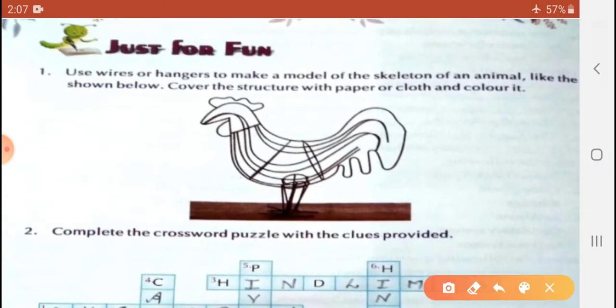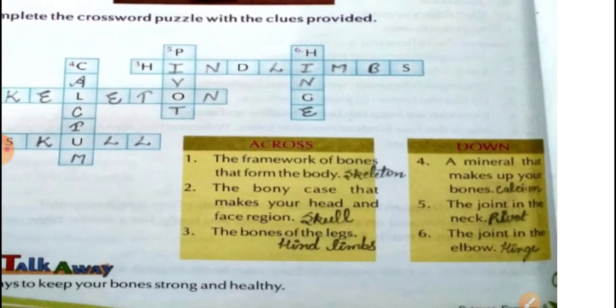Next, you will see the second picture given here. Please fill in the color as shown, my dear students. See, observe the given picture. Next, the second point here: complete the crossword puzzle with the clues provided here. Have you seen it now?